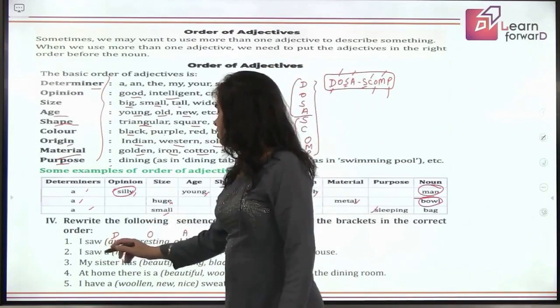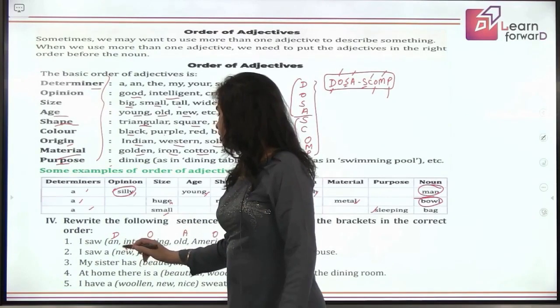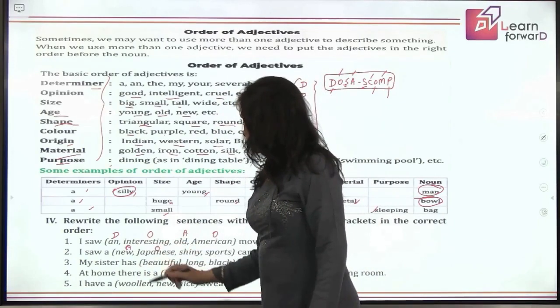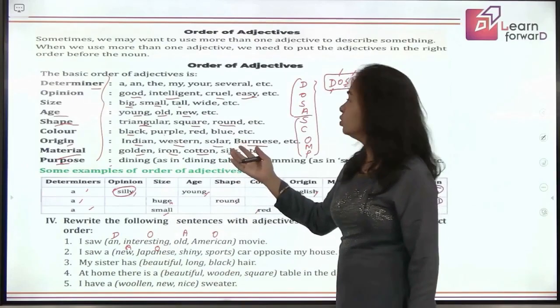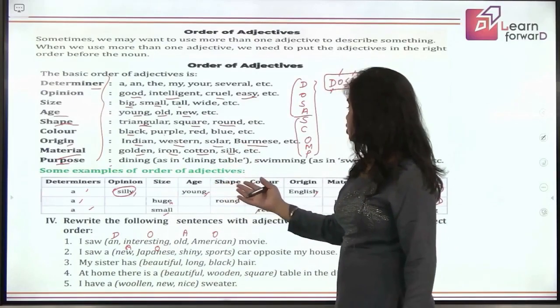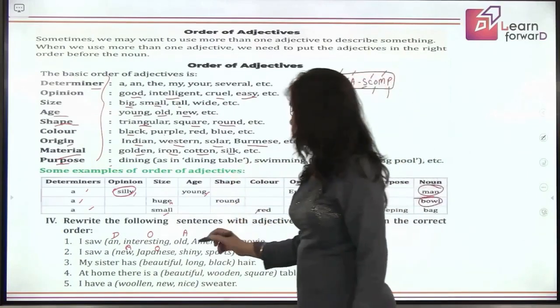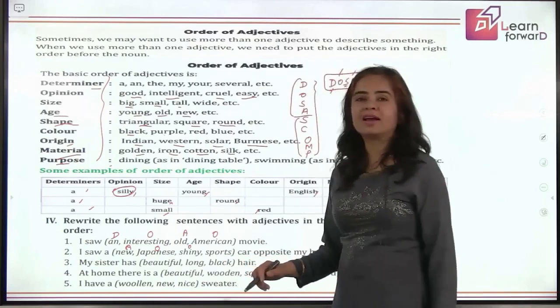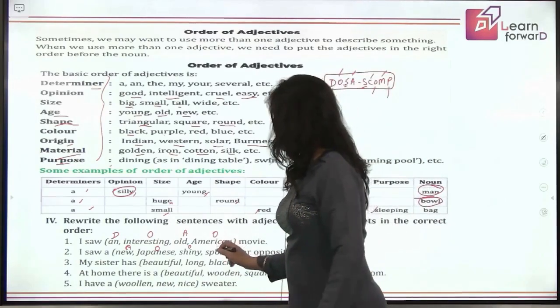Next, I saw a new. New gives you the age. Yes. Japanese gives you the origin. Good. Shiny, what does that give you? That gives you the opinion. Size, shape, color, origin, material, purpose. Yes, that is the opinion only. So this is also O. And sports car. What is sports here? Yes, perfect. That is the purpose.